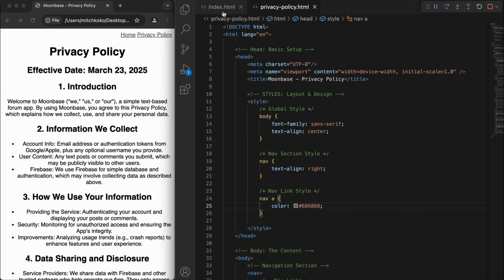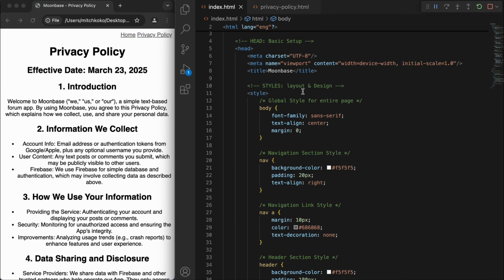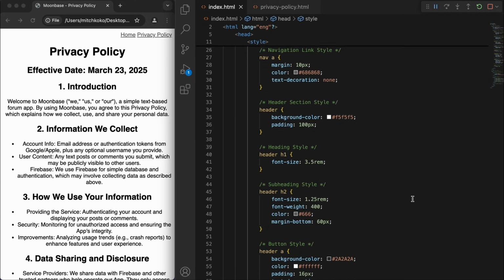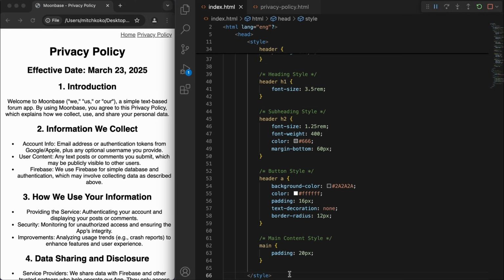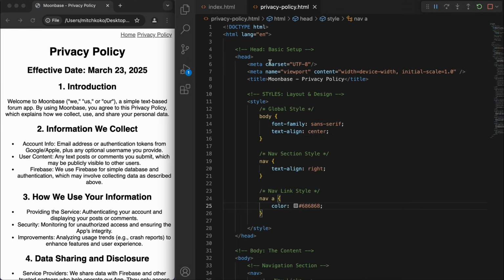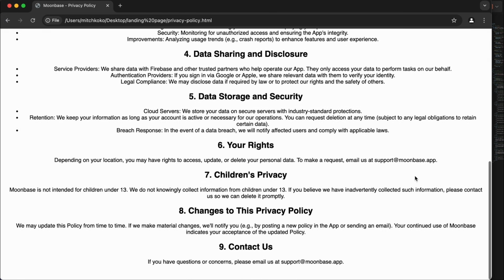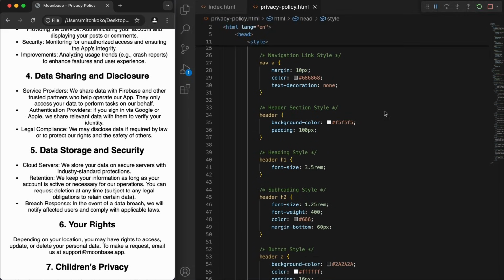So actually, I'm going to copy the entire style from the index.html and just copy it in. And that's looking really good. Okay, so we just need to fix up some of this alignment.